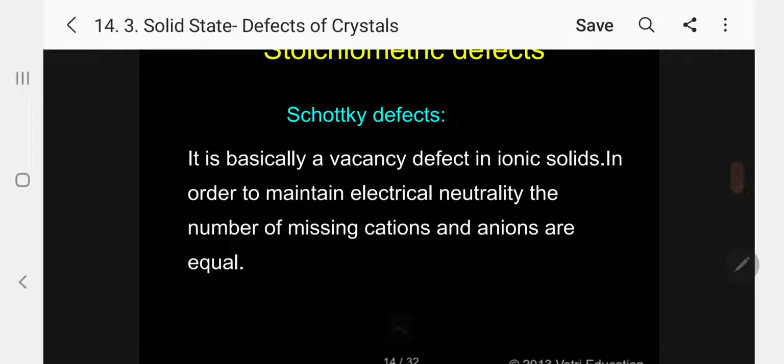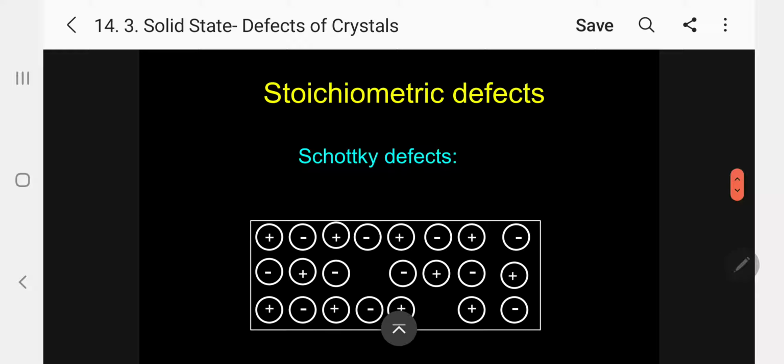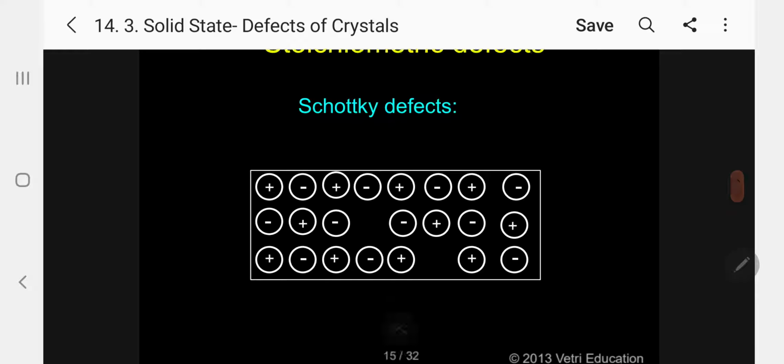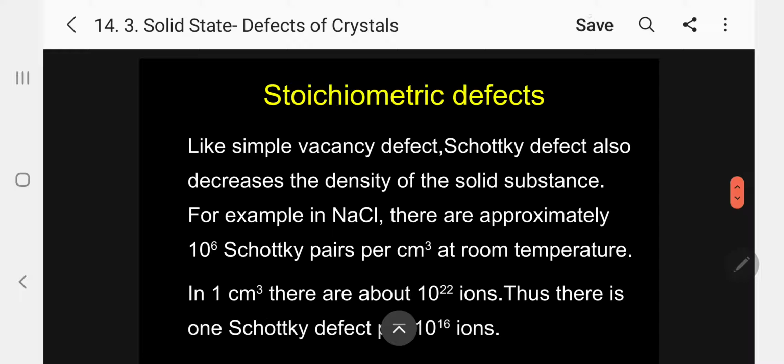Kindly follow. Now, just see here. Here cation is missing, here anion is missing. So it is called vacancy defect, Schottky defect.